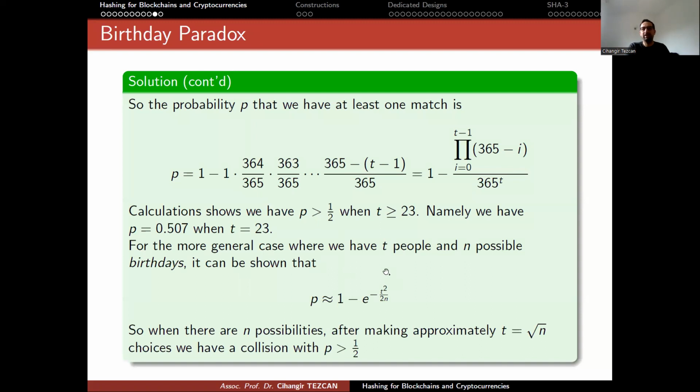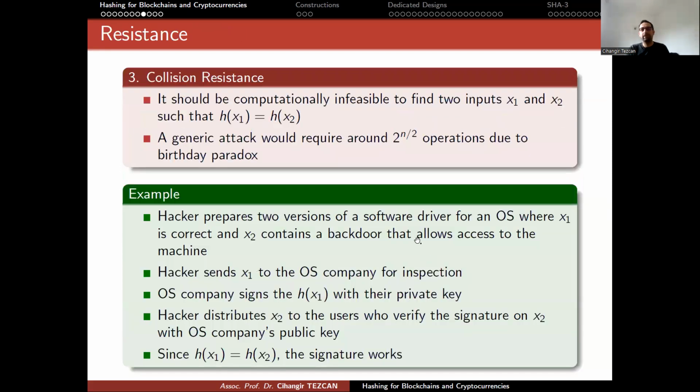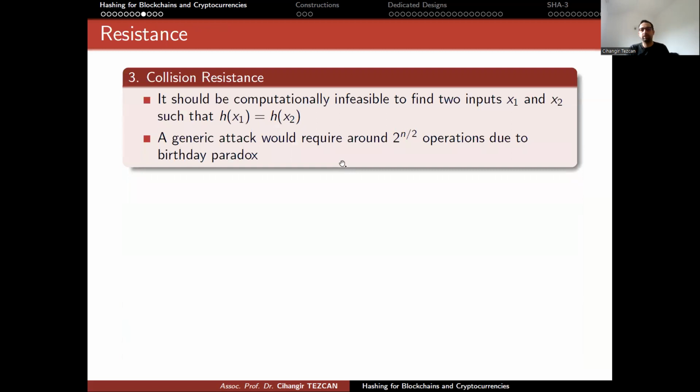So for the more general case where we have t people and n possible birthdays, it can be shown that p equals 1 minus e to the minus t squared over 2n, which is not that hard to calculate, by the way. It is from basic calculus. So when there are n possibilities, after making approximately t equals the square root of n choices, we have a collision with probability more than 1/2. So this is due to the square root, and we say that collision resistance actually requires 2 to the n/2 operations, okay?